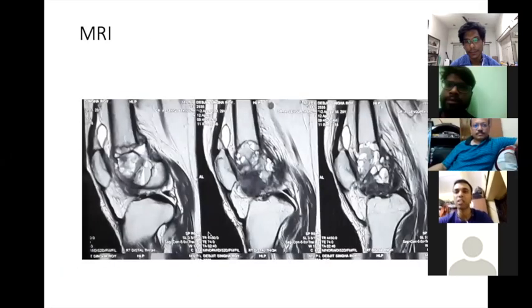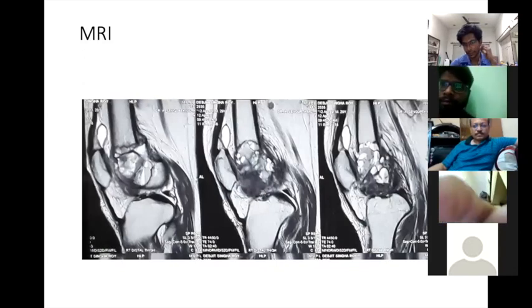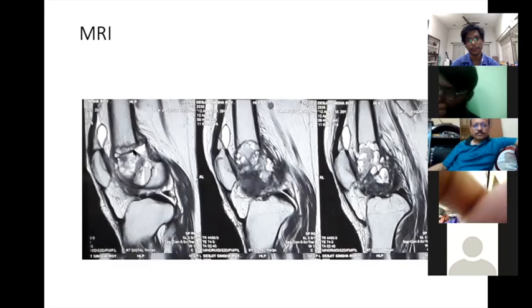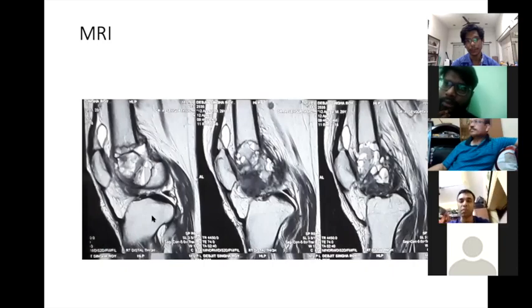Primary ABC, though it is written in the textbook, can happen in any bone in any age group, but it is not the first provisional diagnosis in a skeletally mature patient. In this clinical scenario, this may be secondary aneurysmal bone cyst-like changes. The solid component is most important. If you are planning a biopsy, a coronary guided biopsy, we have to hit the solid component in the intrapatellar region and the anterior aspect.